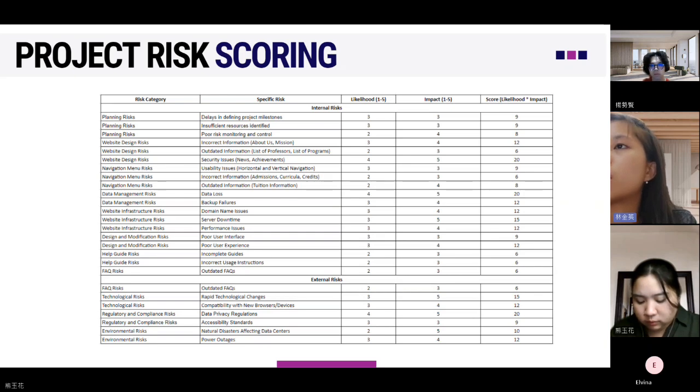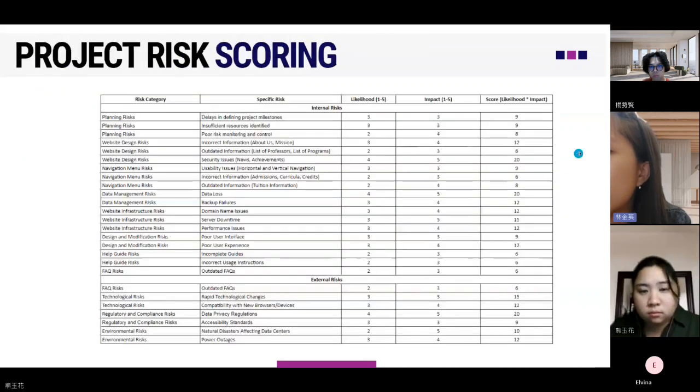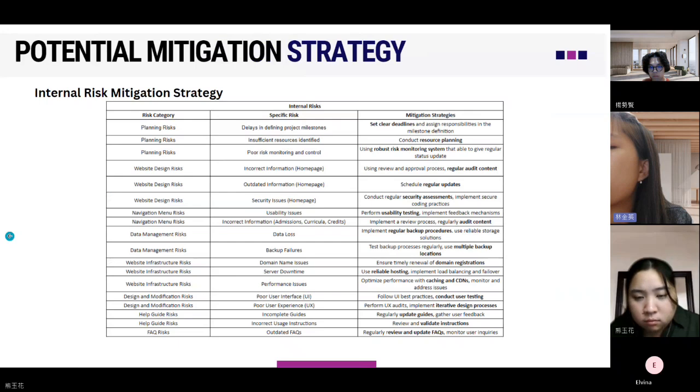So this is the summary of our calculation. The upper part of the table is for the internal risk, and the lower part of the table is for the external risk. Next.